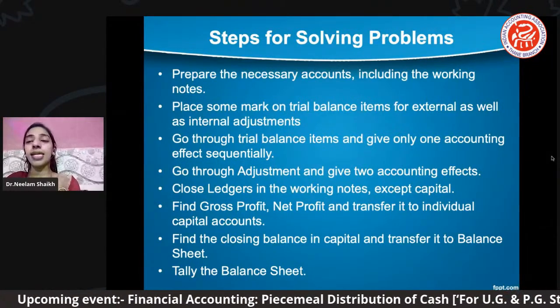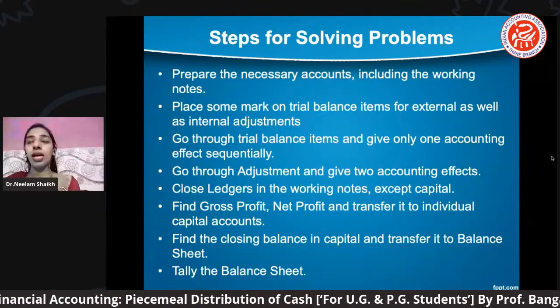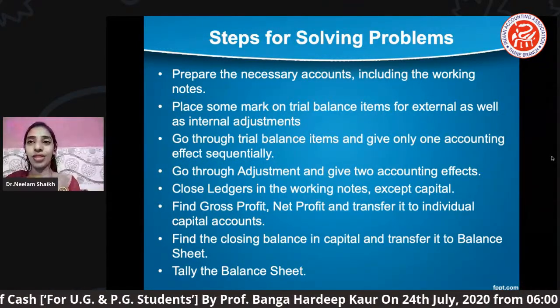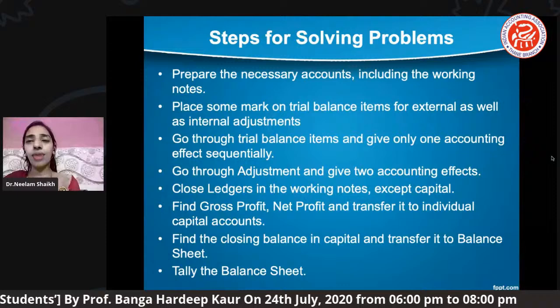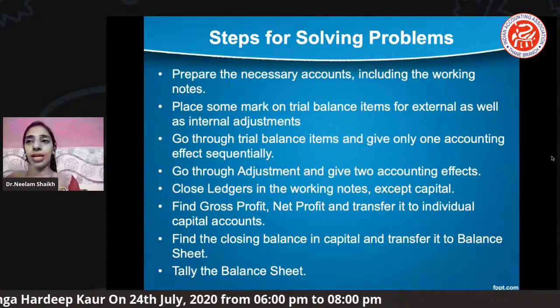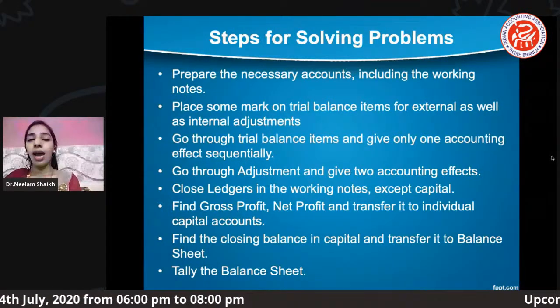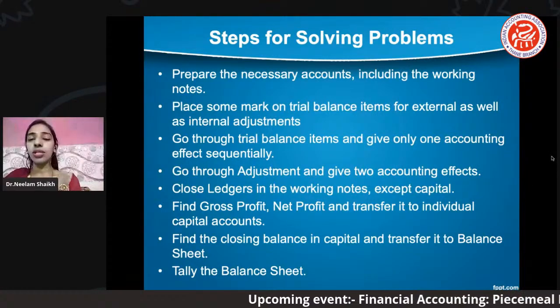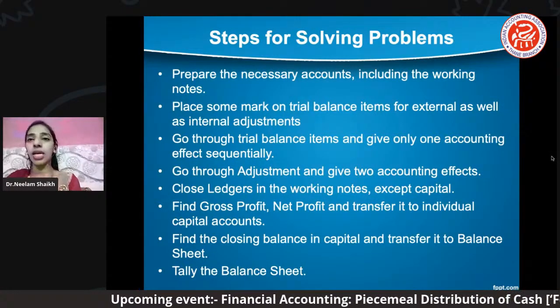External adjustments are those which appear after the trial balance in the question as adjustments. So try to identify both, internal as well as external, and give some initial or a mark. Why are we marking those initials? So that it helps you while solving the problem.